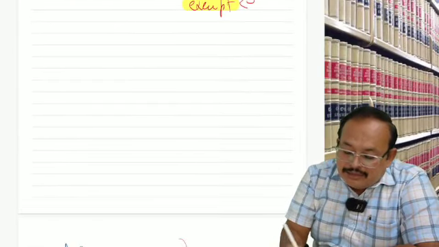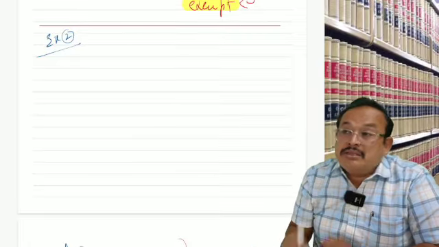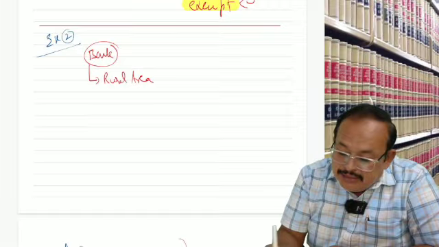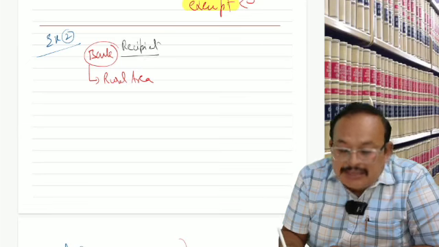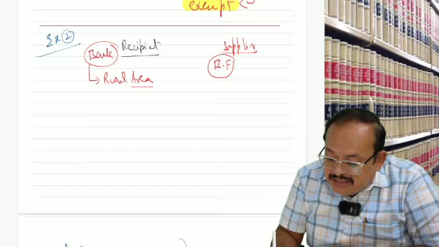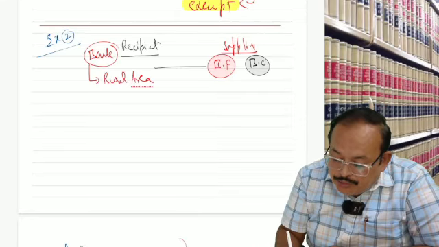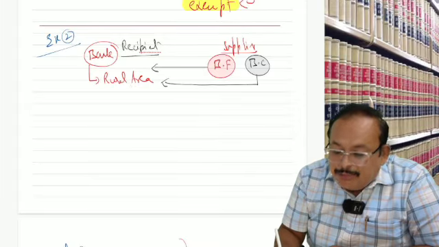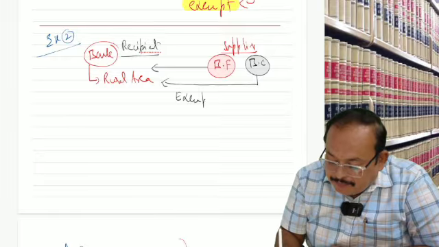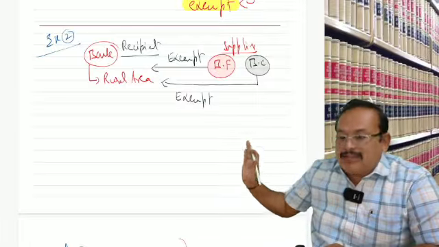Now, example, in this example I am going to present in a comprehensive manner. Is it clear? Then the bank is always the recipient here. Clear, sir? Now the supplier, BF, business facilitator. If they supplied services to them, taxable or exempted? Exempted. No liability. Is it clear?